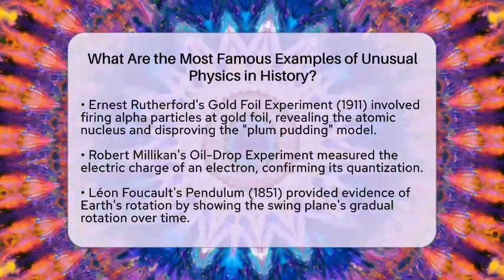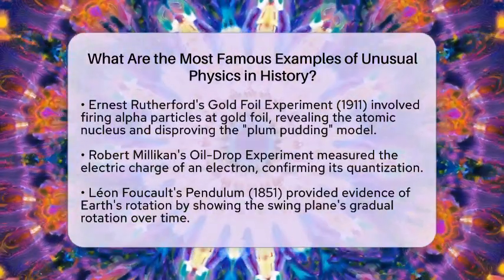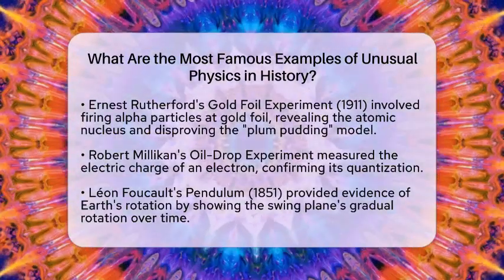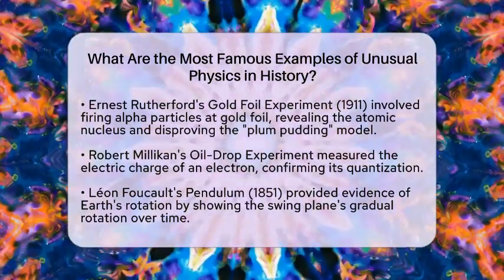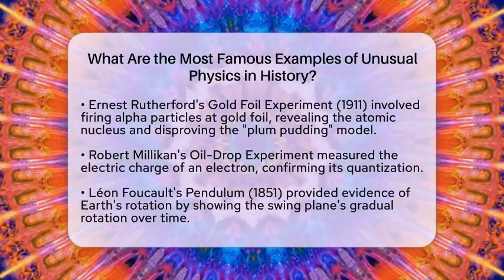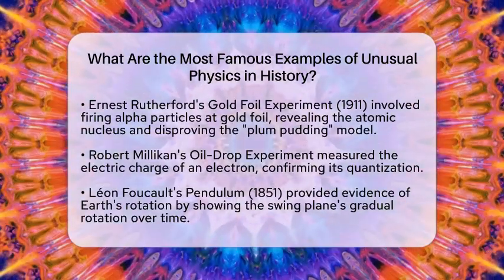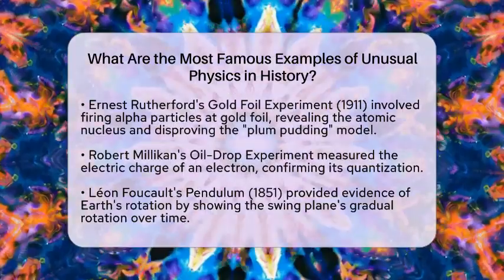Léon Foucault's pendulum in 1850 provided direct evidence of Earth's rotation. He suspended a large pendulum that swung freely in any direction. Over time, the plane of the pendulum's swing appeared to rotate, making this subtle effect visible through clever experimental design.